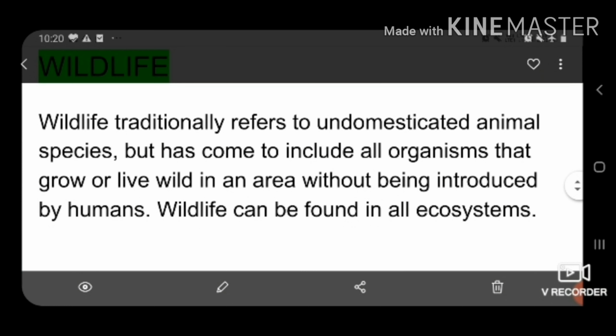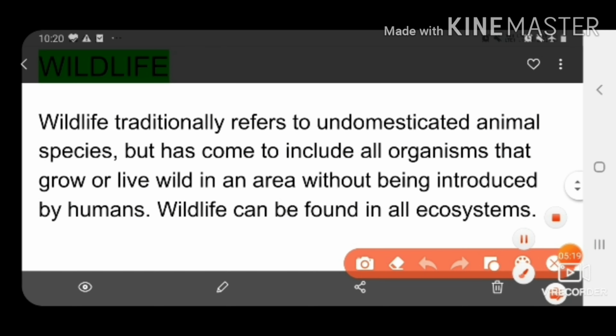Next is wildlife. Wildlife traditionally refers to undomesticated animal species, but has come to include all organisms that grow or live wild in an area without being introduced by humans. Wildlife can be found in all ecosystems. So what is the meaning of wildlife?